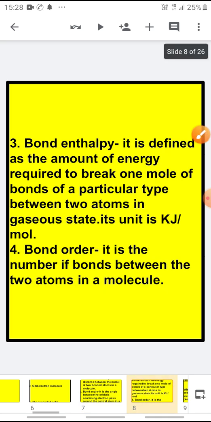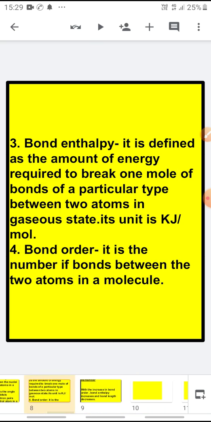Now, the third important thing is the bond enthalpy, meaning bond energy. What is bond energy? It is the amount of energy required to break 1 mole of a bond of a particular type between two atoms in the gaseous state. It is measured in kilojoule per mole. Now, children, bond enthalpy is the energy which is required to break the bond or which is released when the bond is formed. When a bond is formed, energy is given out. When the bond is broken, we have to apply energy. It is called the bond enthalpy.